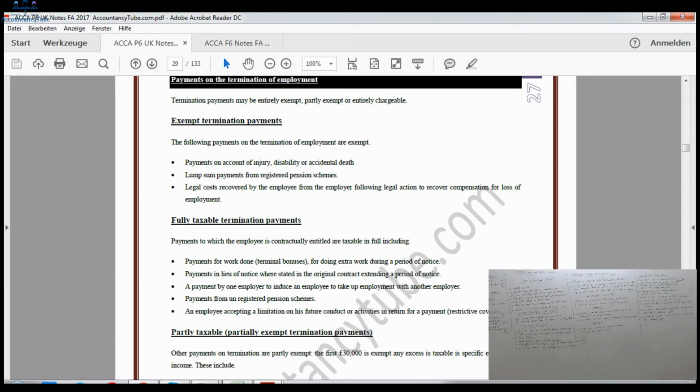Lump sum payment from a registered pension scheme. Please remember, from the registered pension scheme it is exempt. However, if it is an unregistered pension scheme, then it will be taxable.